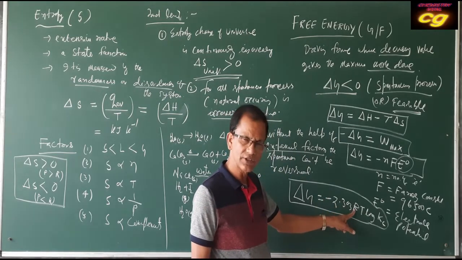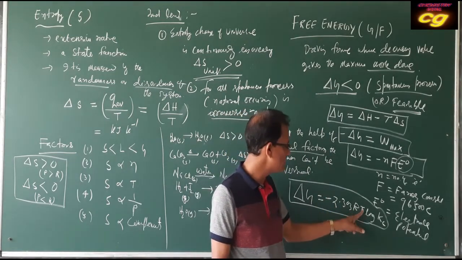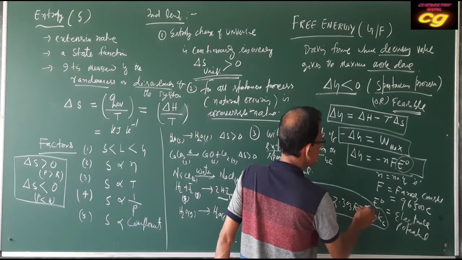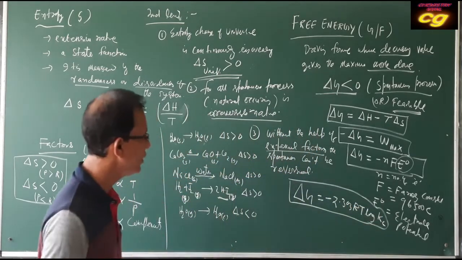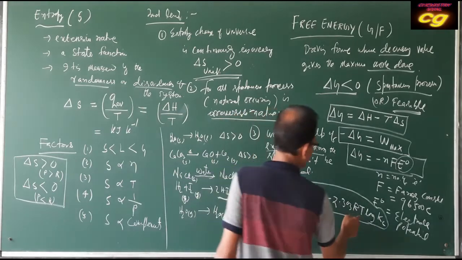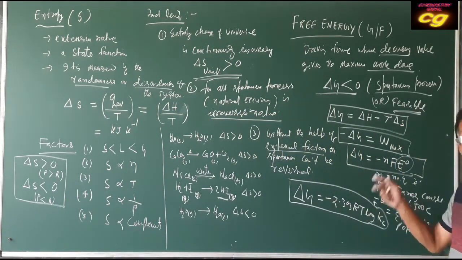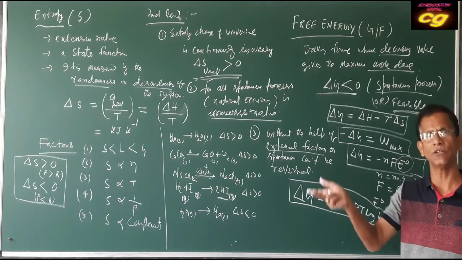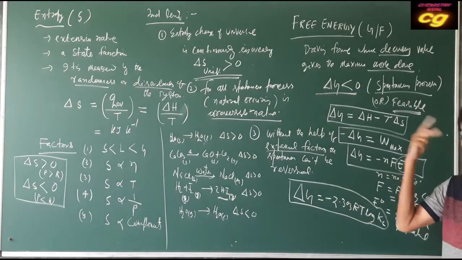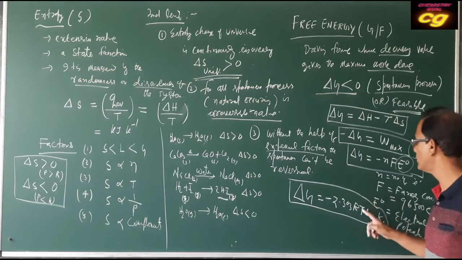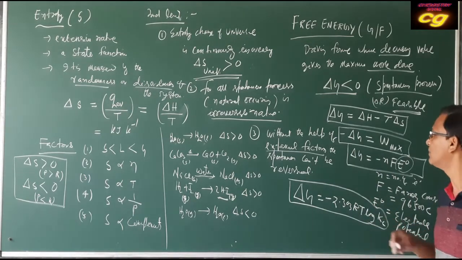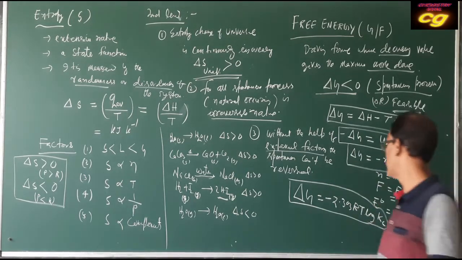R is a universal constant, always positive. T is the Kelvin temperature, that is, the absolute temperature, also a positive value. So, the greater the temperature, the more negative the value of del G will be, and the more spontaneous and feasible the reaction will be. So, the greater the value of T and the greater the value of Kc, the more negative del G will be.